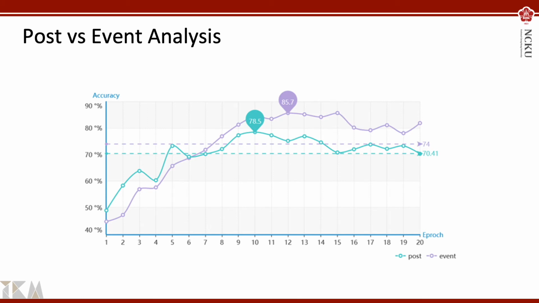These two datasets contain the same text information. The only difference is that one is based on the post and the other is based on the events. From the experiment results, we can see that the accuracy of the model with the event dataset is approximately 7% higher. This result verifies our assumption that rumor detection with events as the detecting unit is more accurate.